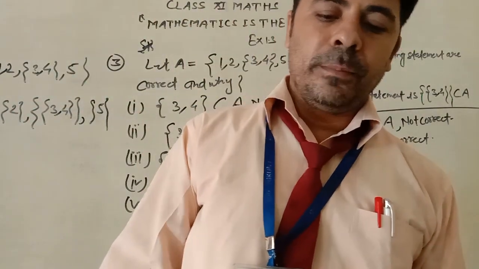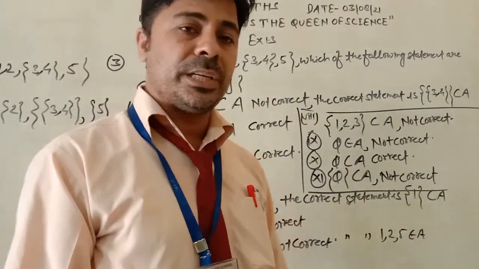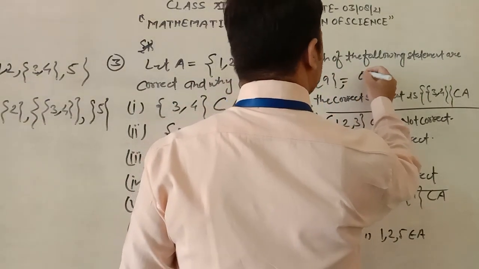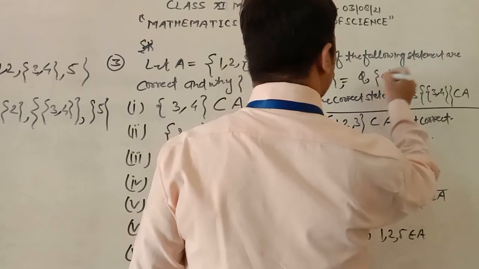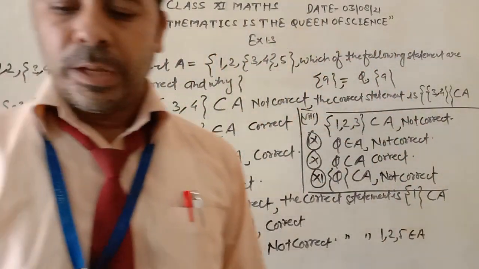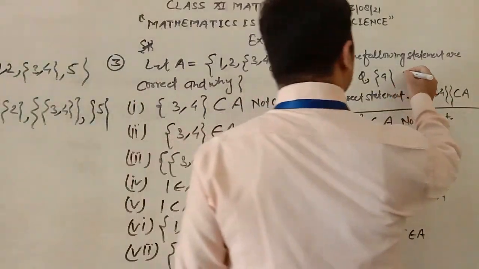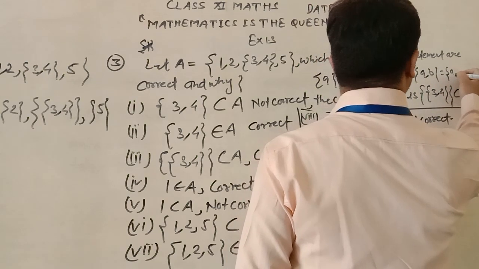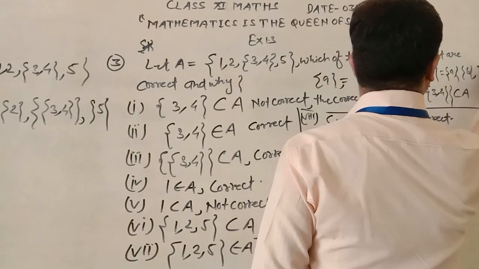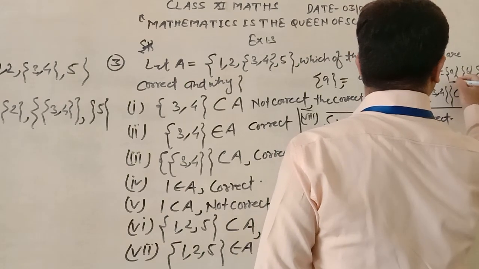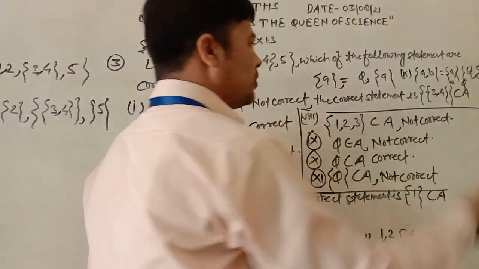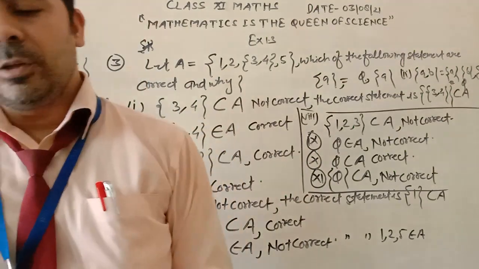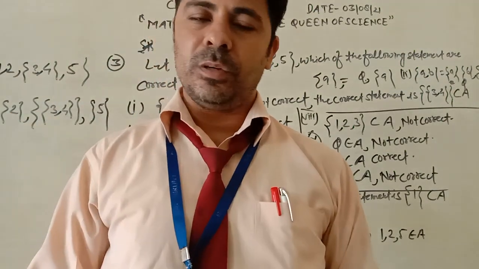And question number 4 is to write down all the subsets of the following sets. You have given A. What are the subsets of this one, {5} and {8}? Only 2 subsets of A. And the second part is the subsets of AB. Then the subsets of AB are: this is A, this is B, and this is AB, and phi is a subset of every set, so it has 4 subsets. This is phi, A, B, and AB. Similarly, you can do questions based on this one. Thank you, students.